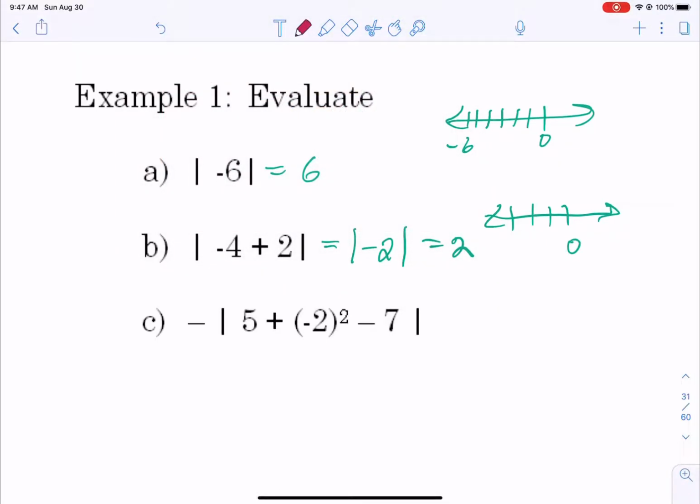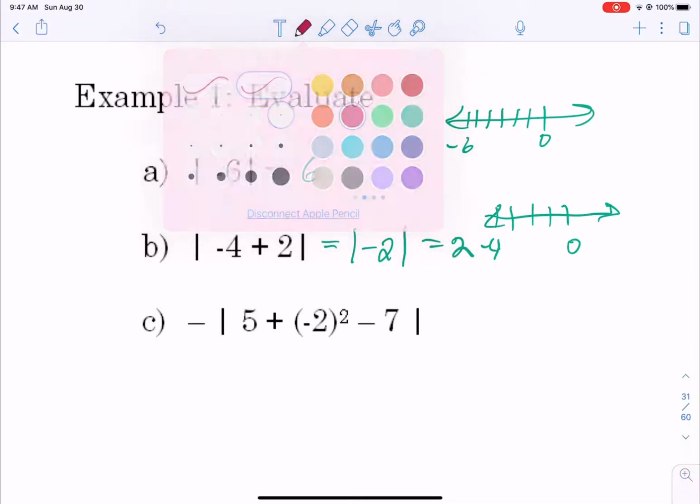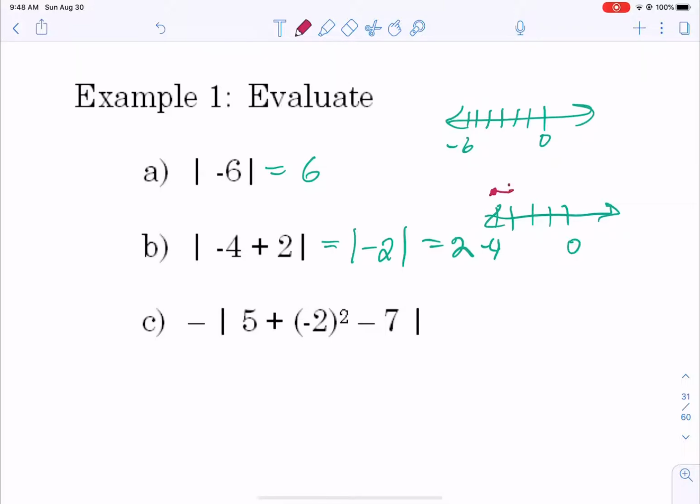So let's depict that on a number line. Give me a second, I need to erase this. That's not quite in the right spot. Okay. So let's start at -4. We're in the negative direction, -4, and we move 2 to the right. We're going to go 2 units to the right, and now you'll see we've landed at -2. And how many units are we from 0? We're 2 units from 0, so that's why the answer is 2.